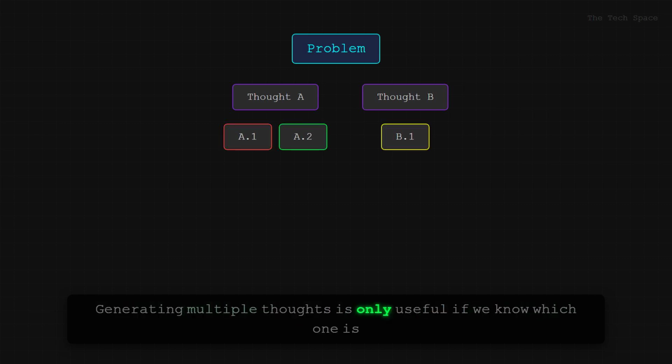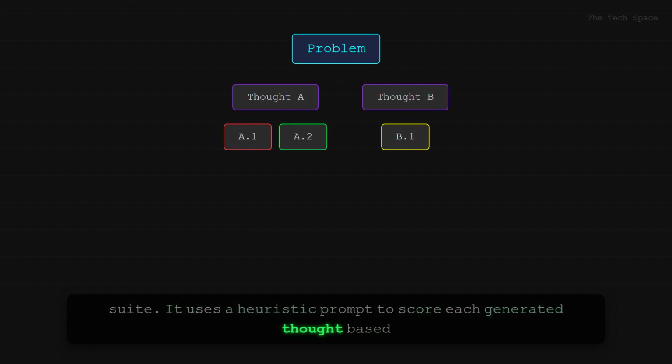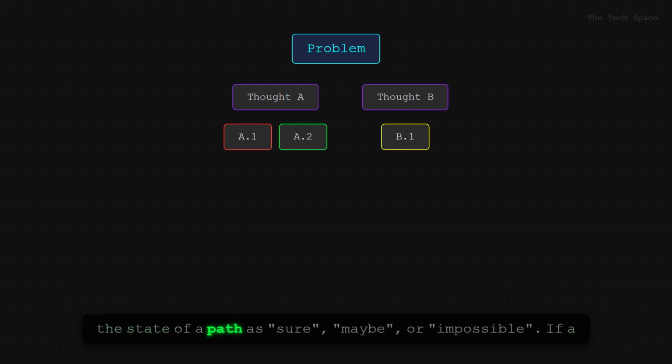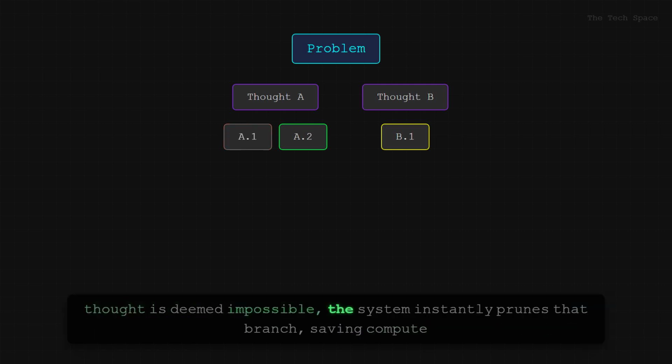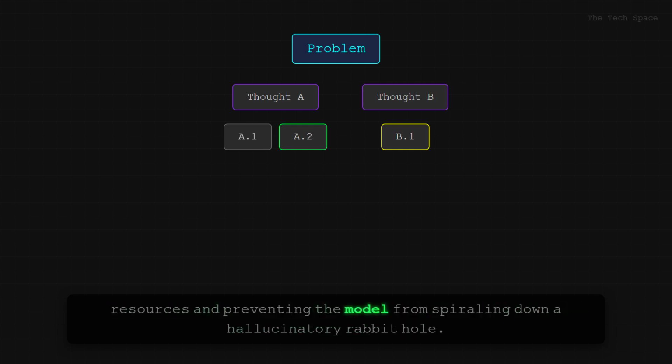Generating multiple thoughts is only useful if we know which one is best. This brings us to the third component, state evaluation. In this phase, the language model acts as its own internal compiler and testing suite. It uses a heuristic prompt to score each generated thought based on its likelihood of solving the overall problem. The model might categorize the state of a path as sure, maybe, or impossible. If a thought is deemed impossible, the system instantly prunes that branch, saving compute resources and preventing the model from spiraling down a hallucinatory rabbit hole.